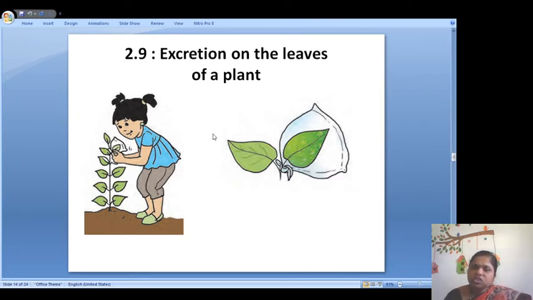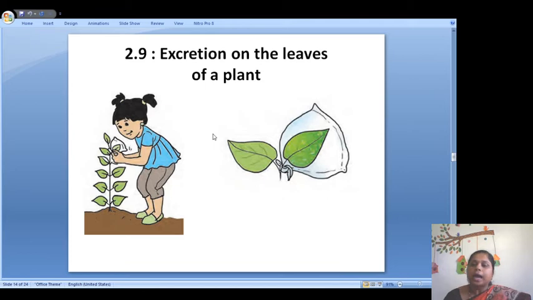What is excretion? Excretion means throwing out the waste product from the body. Then, how can plants do the excretion process? Plants excrete through the leaves of the plant. They store the excretory part in the leaves. How does this happen? When they don't want so much water, they throw out that water in the form of vapor.